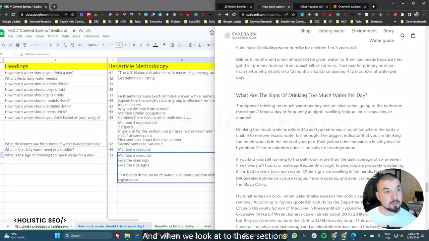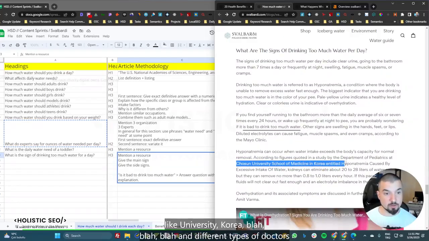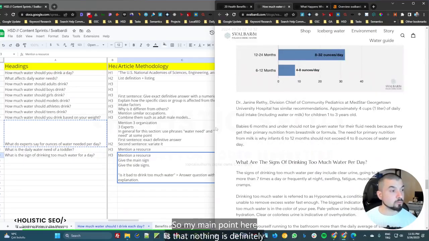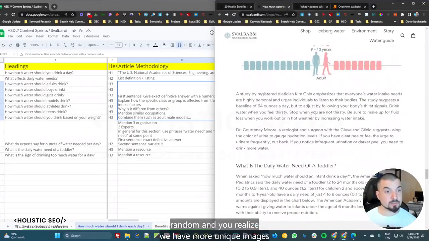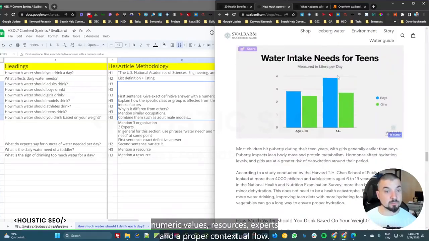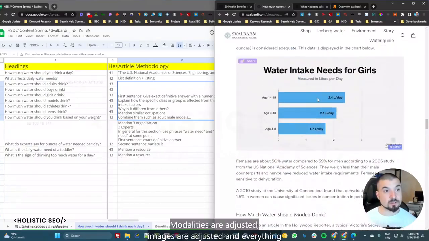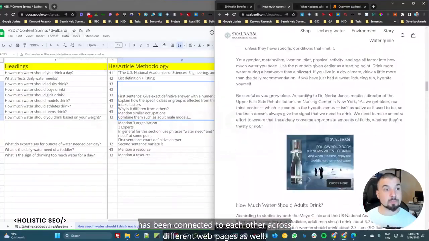and it is also being used in this specific heading as well. And when we look at these sections here too, you will see that actually we are using different types of institutions like university, Korea, and different types of doctors or certain types of experts have been used in this section as well. So my main point here is that nothing is definitely random, and as you realize, we have more unique images, numeric values, resources, experts, and a proper contextual flow. Sentence structures are properly adjusted, modalities are adjusted, images are adjusted, and everything has been connected to each other across different web pages as well.